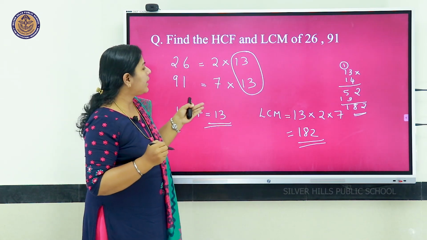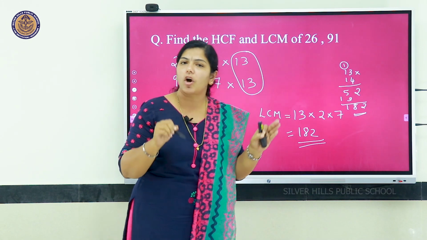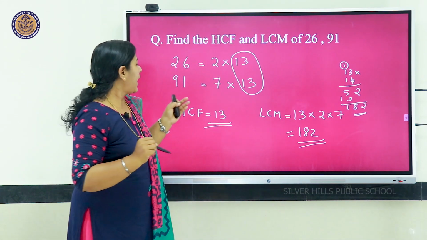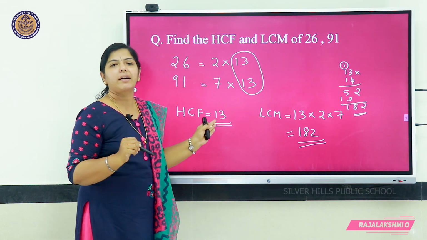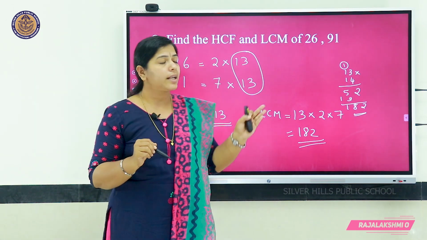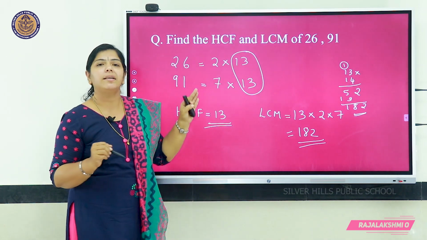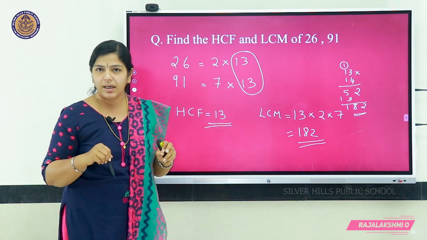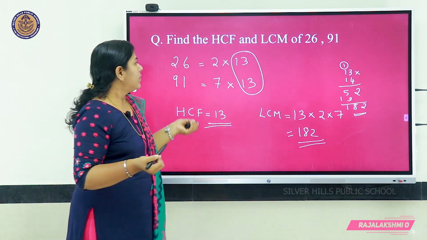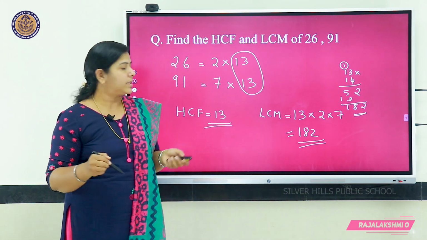That is 182 is the least common multiple of 26 and 91, and the highest common factor of 26 and 91 is 13. So, like this we have to find the HCF and LCM of 26 and 91. This can be asked as a 1 mark question. So, practice this type of questions.